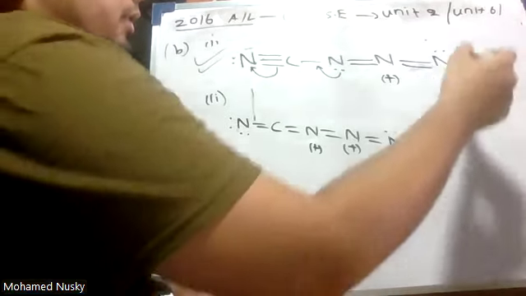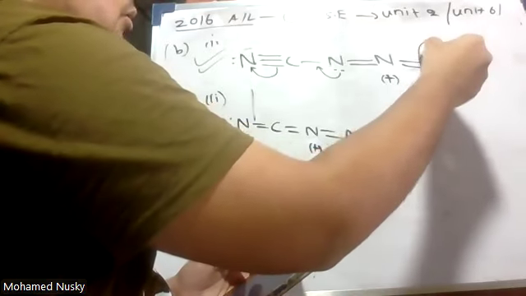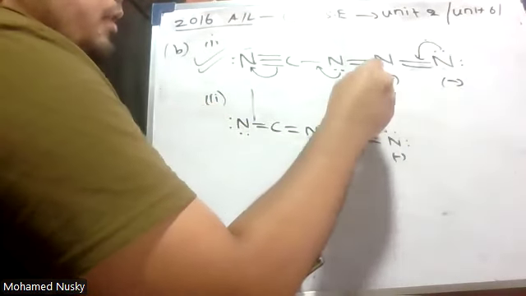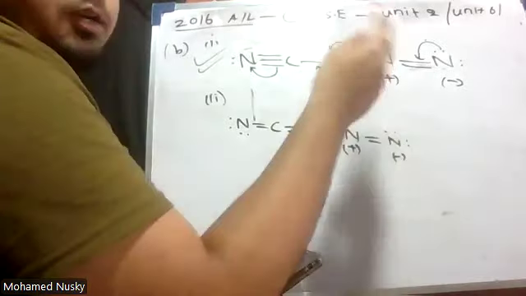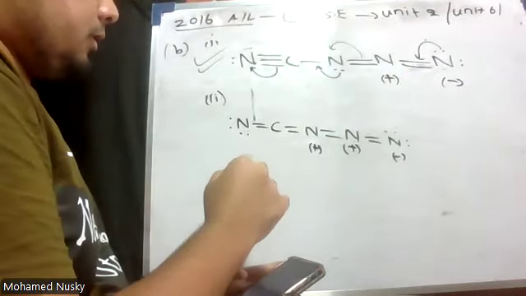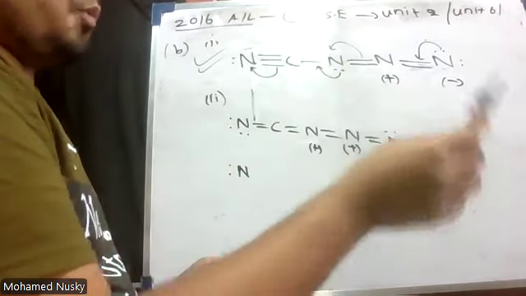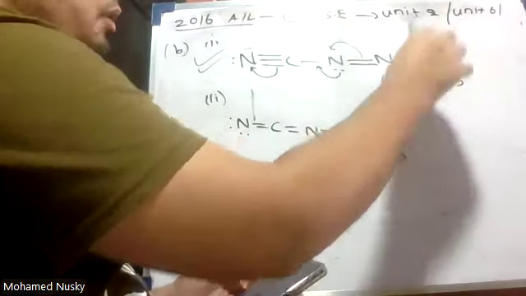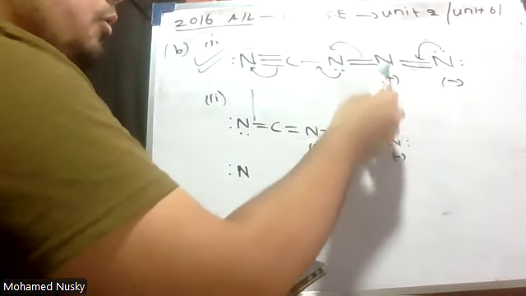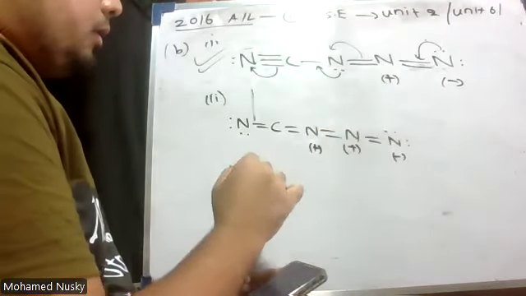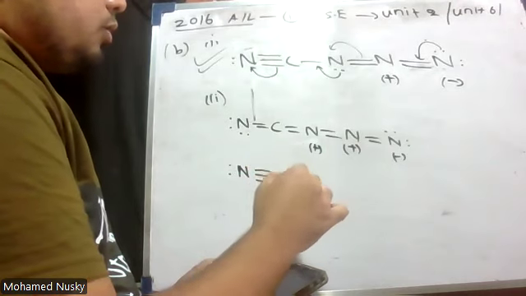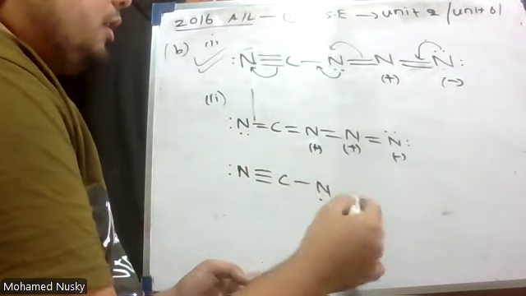Yeah, I can do, right. I can make this lone pair a bond pair and this bond pair a lone pair. I can do like that, no? So there is another structure. These are useful resonance structures. One lone pair should be converted to a bond pair, and one of the bond pairs should be converted to a lone pair. The ways of doing it, you must have studied in theory.